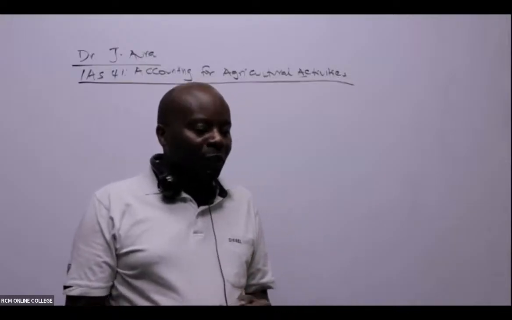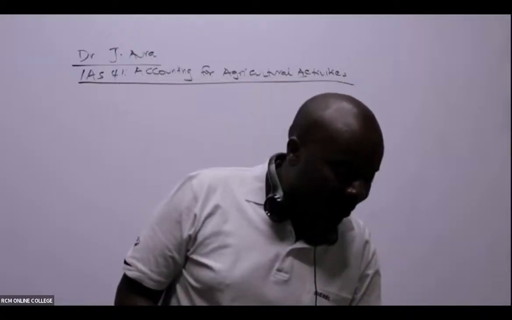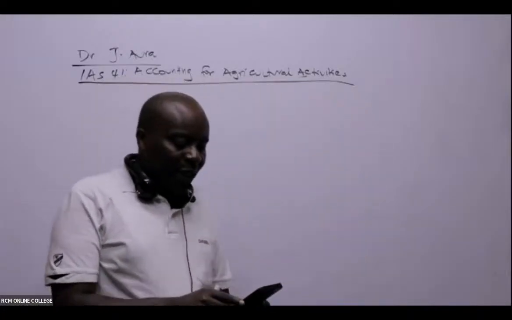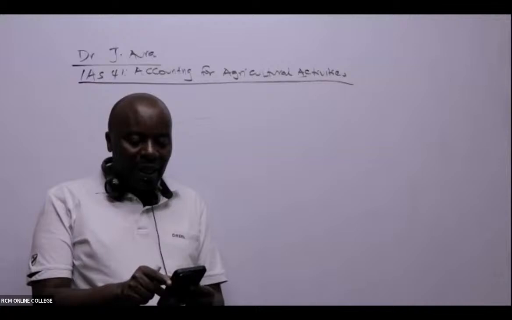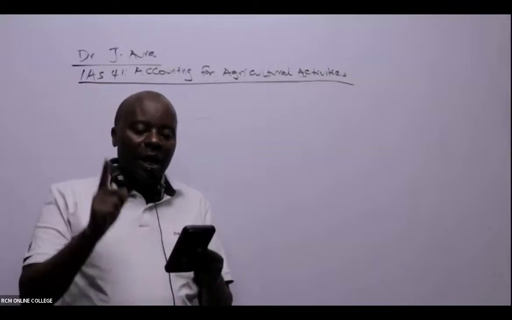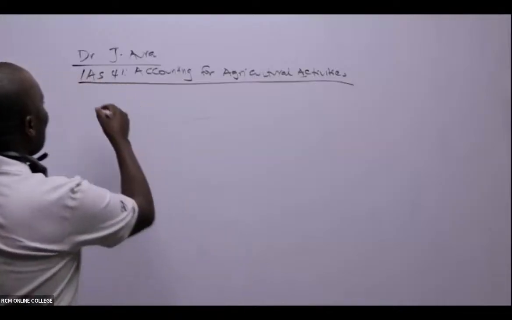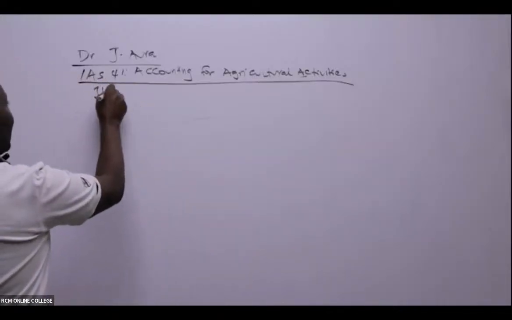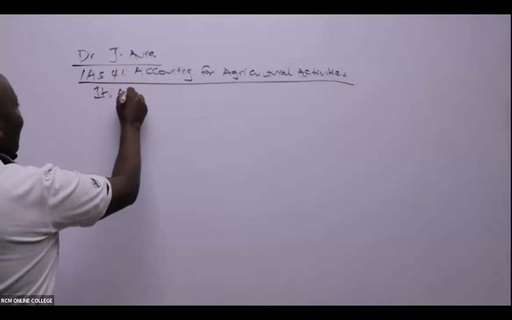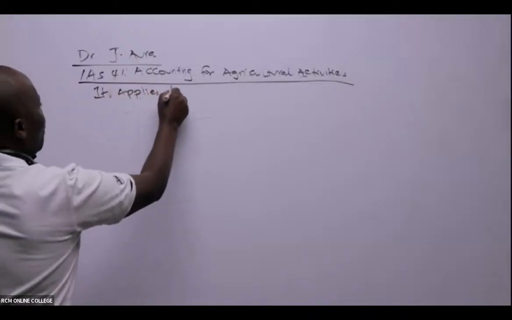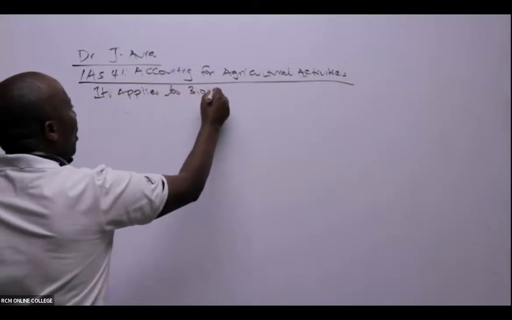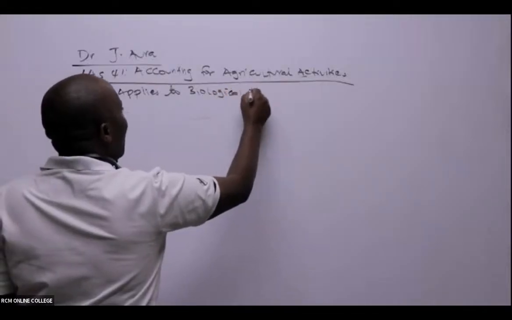Whenever we talk of these agricultural activities, ladies and gentlemen, IAS 41, what are we supposed to remember? This standard applies to biological assets.